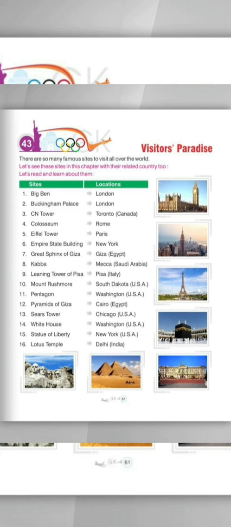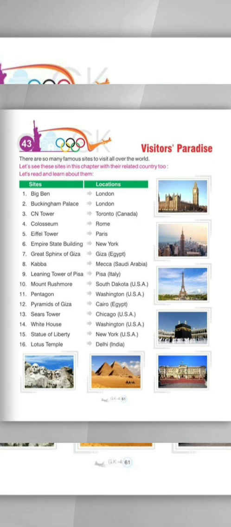Eighth one is Kaaba. Kaaba is present in Makkah, Saudi Arabia. Ninth one is Leaning Tower of Pisa. It is present in Pisa, Italy. 10th one is Mount Rushmore. Mount Rushmore is located in South Dakota, USA. 11th one is Pentagon, and Pentagon is situated in Washington, USA. 12th one is Pyramid of Giza. It is present in Cairo, Egypt.